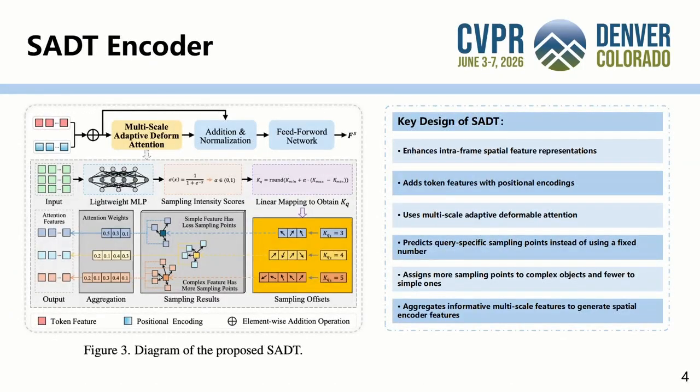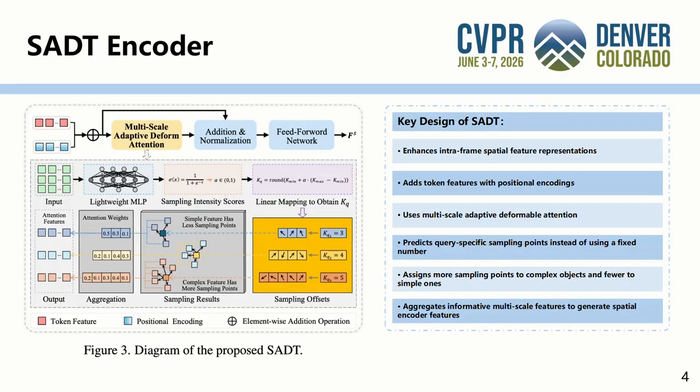This slide introduces the SADT encoder. The goal of SADT is to enhance spatial feature representations within each frame. The input token features are first combined with positional encodings and then processed by multi-scale adaptive deformable attention. Different from standard deformable attention, which uses a fixed number of sampling points for all queries, SADT adaptively predicts the number of sampling points for each query.